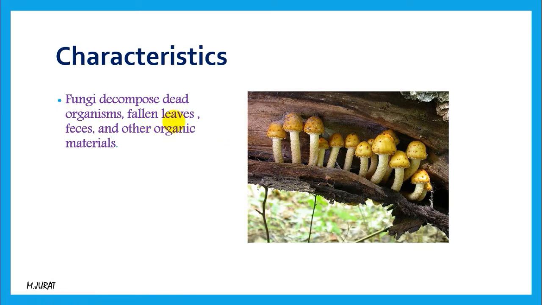The yellow leaves could be a good source of food for them, or the solid waste materials or waste substances that animals excrete can be one of the food sources for them. And also organic materials, I mean all the components which contain carbon are organic materials, and these fungi can use that sort of materials.